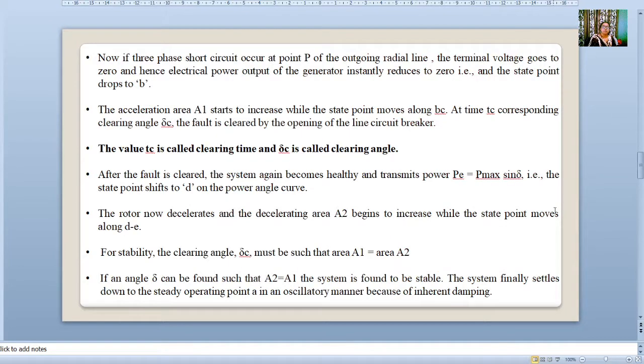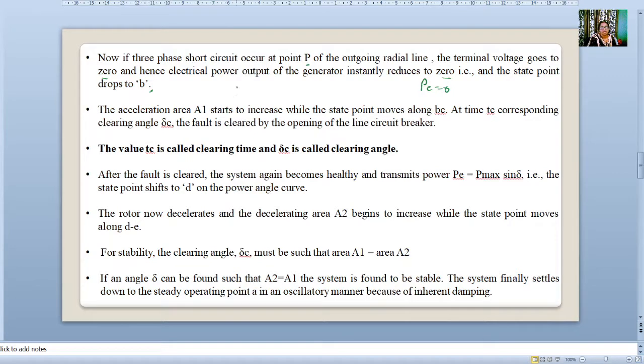Now I will dictate what is written here. I have already explained. Let me take the pen tool so that I can explain to you. If the three phase short circuit occurs at point P on the outgoing radial feeder, the terminal voltage goes to 0, and hence the electrical power output of the generator instantly reduces to 0. That means Pe is equal to 0, and the state point drops to B.